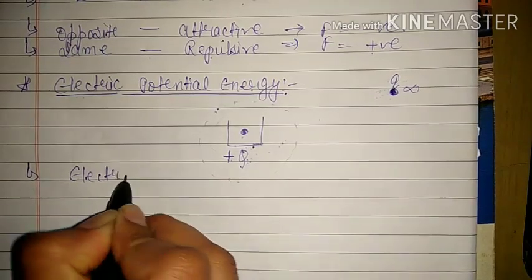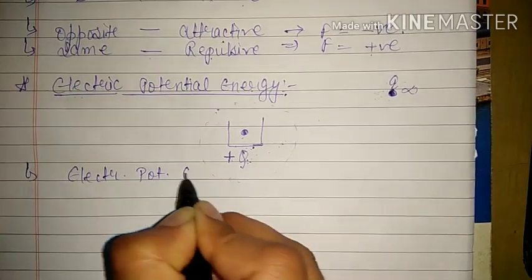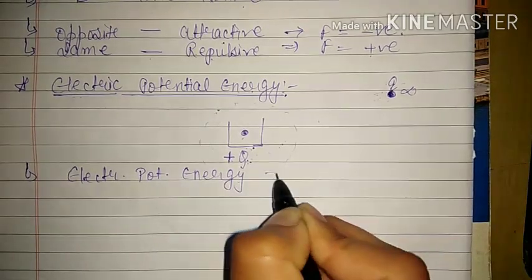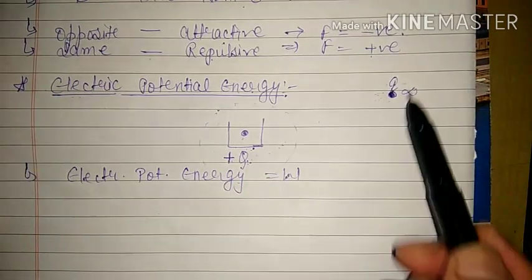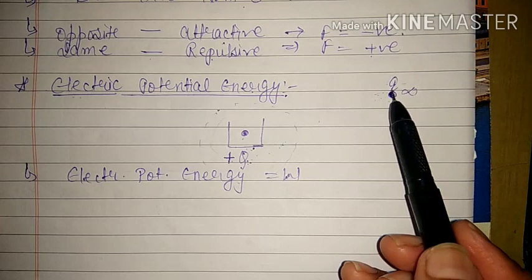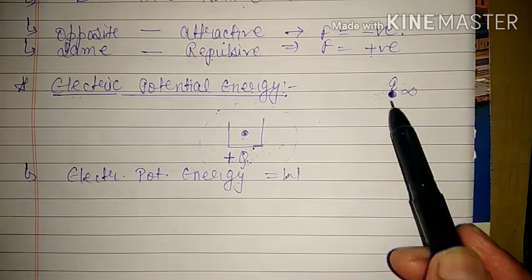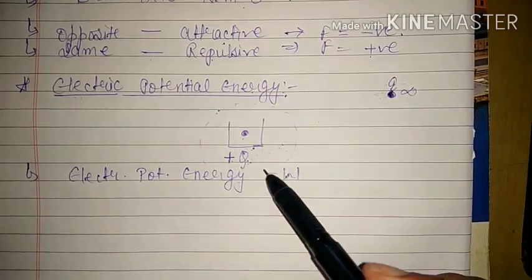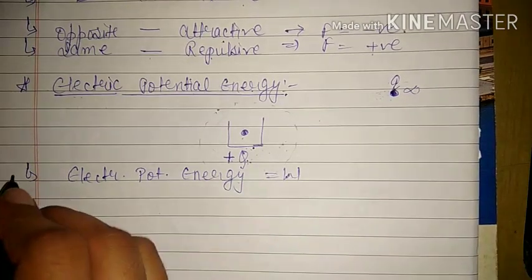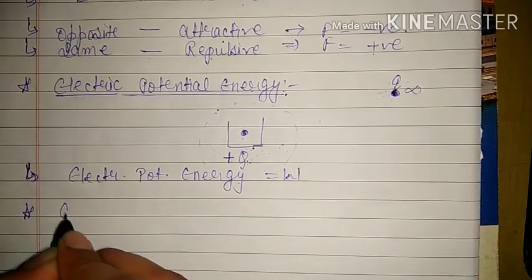Electric potential energy is equal to the work done in bringing this charge from infinity to the required point, or to that point in the vicinity of this charge. But this is not our topic. Our topic is electric potential.